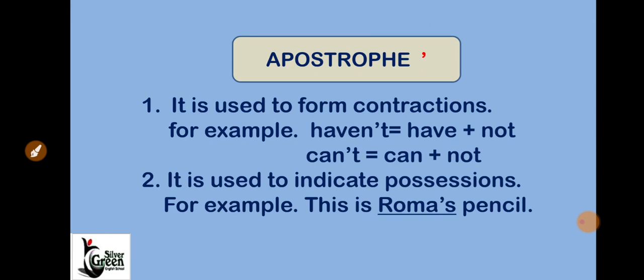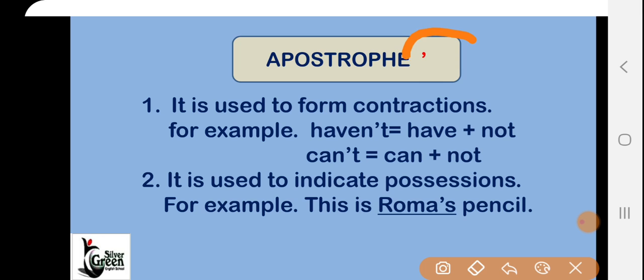Okay. Now what is the next punctuation mark? We have here the apostrophe. Here is the symbol of apostrophe. Now what is it used for? Number one, it is used to form contractions. For example, "haven't". Haven't is formed by have plus not. So here you can see the apostrophe. In a similar way, the second example, "can't", is can plus not.